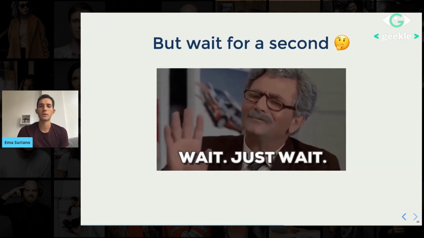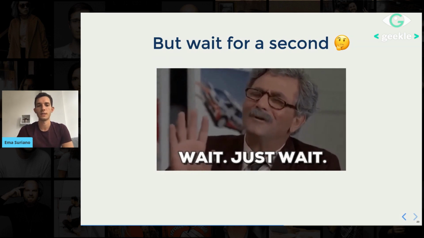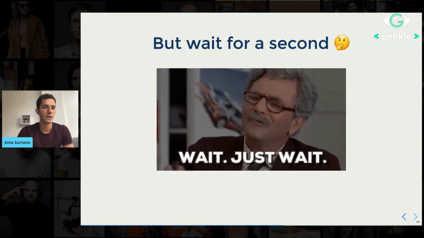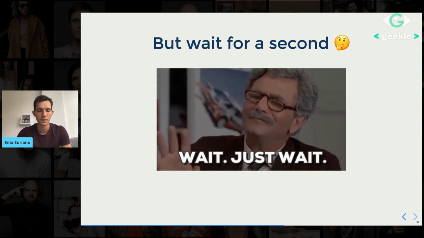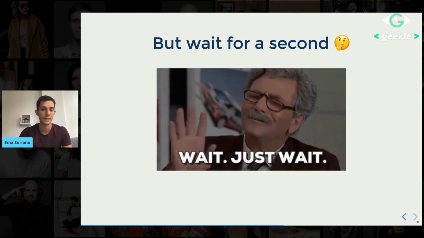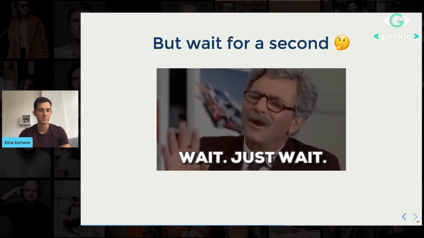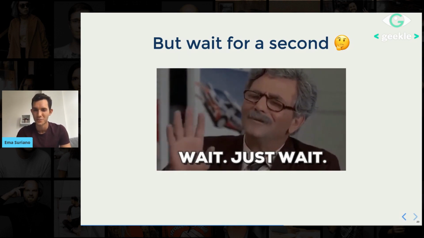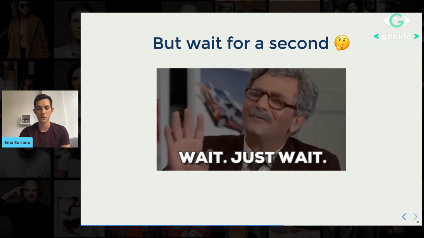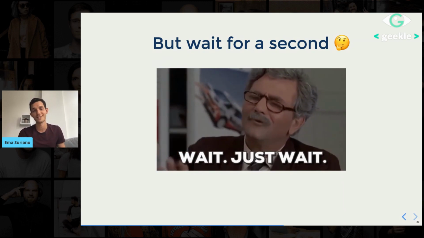But wait for a second, because there is something that I didn't mention yet. Every time I'm showing an example, I basically run in the CLI, in the command line. I'm saying, okay, create a validator for this file, and then give me this validator. And then, okay, what happens if I want to create, well, several validators? What happens if I change a validator? Do I need to rerun it again? So, yes, you are right. That's one of the drawbacks that I saw of the library. You need to run it manually.